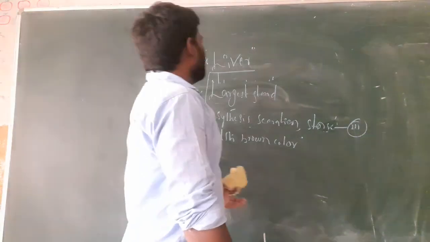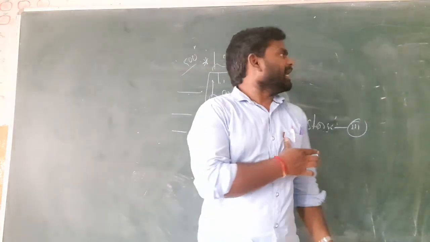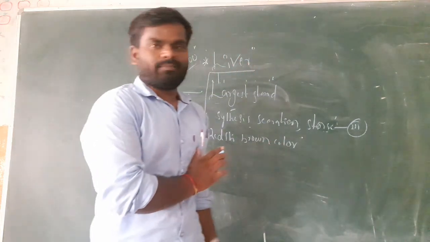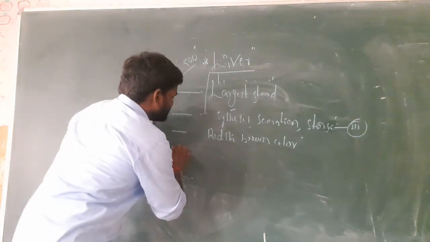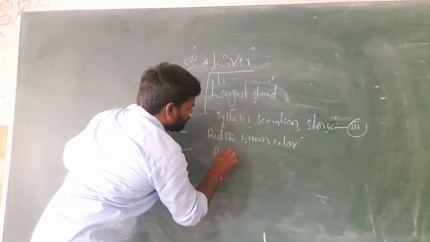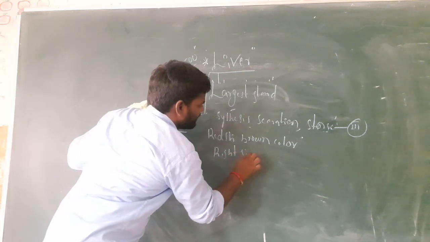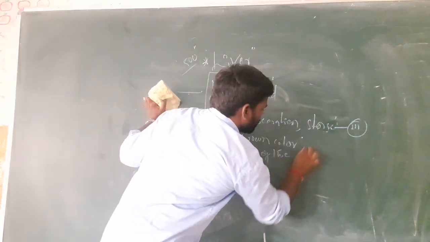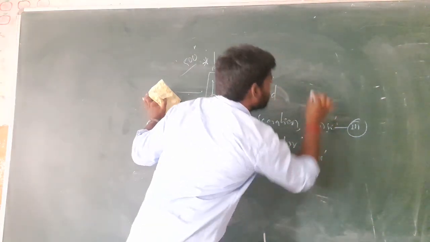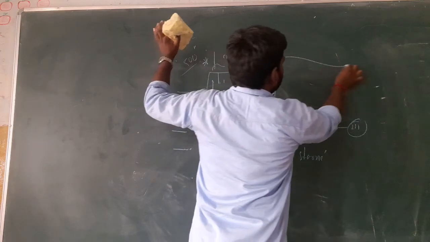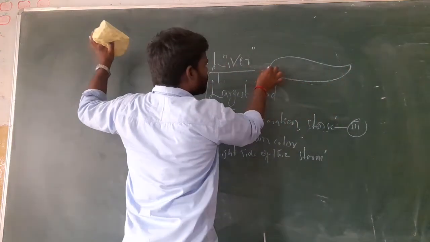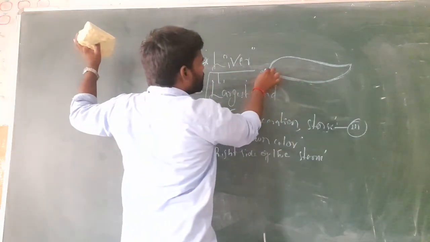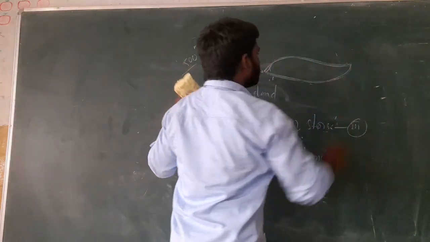The liver is present in the abdomen part, on the right side of the stomach. This is the liver, reddish brown in color, on the right side of the human body.